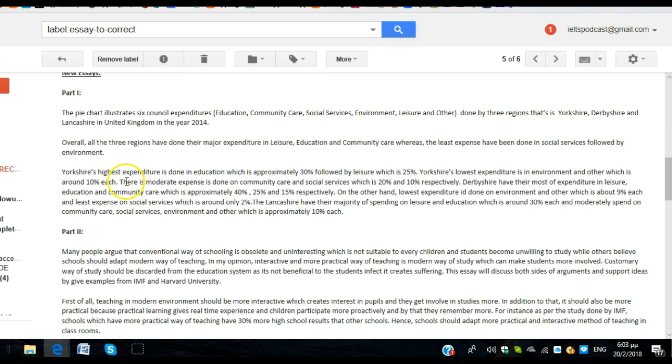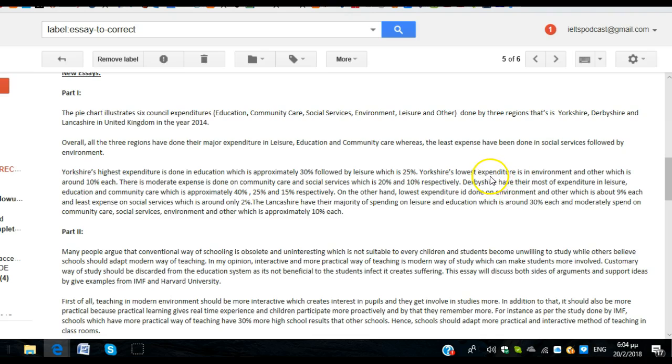There was a moderate expense for community care. That was good. There was a moderate expense, okay, for community care and social services at 20 and 10% respectively.